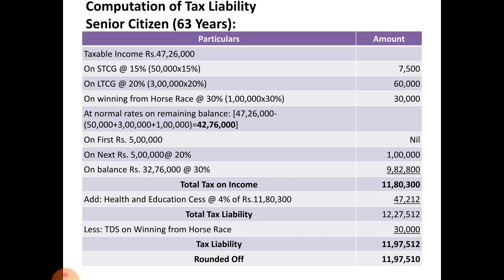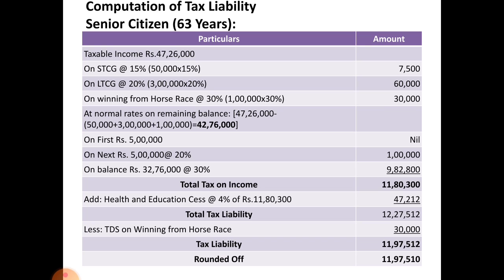On long term capital gain 3 lakh 20%, that amounts to 60,000, and on winning from horse race at 30% of 1,30,000.